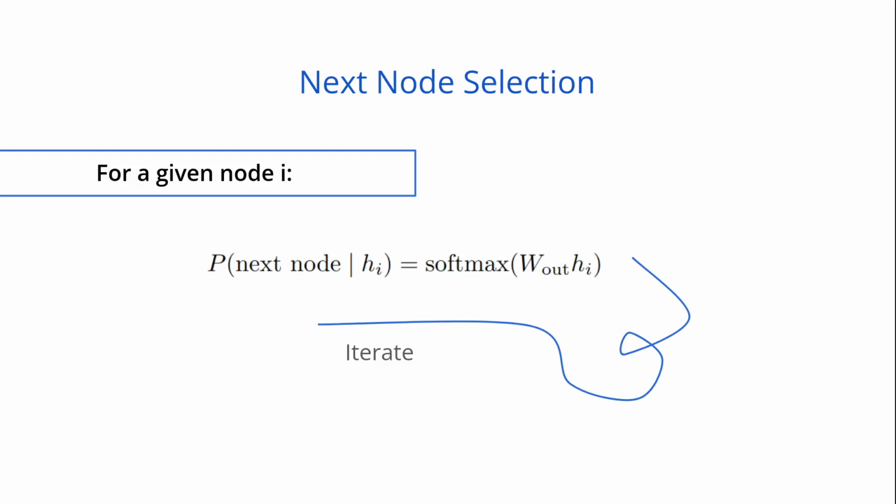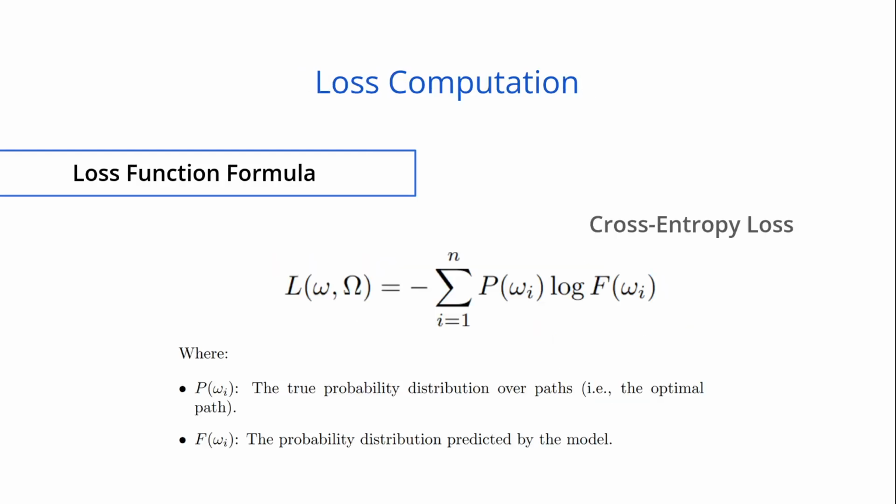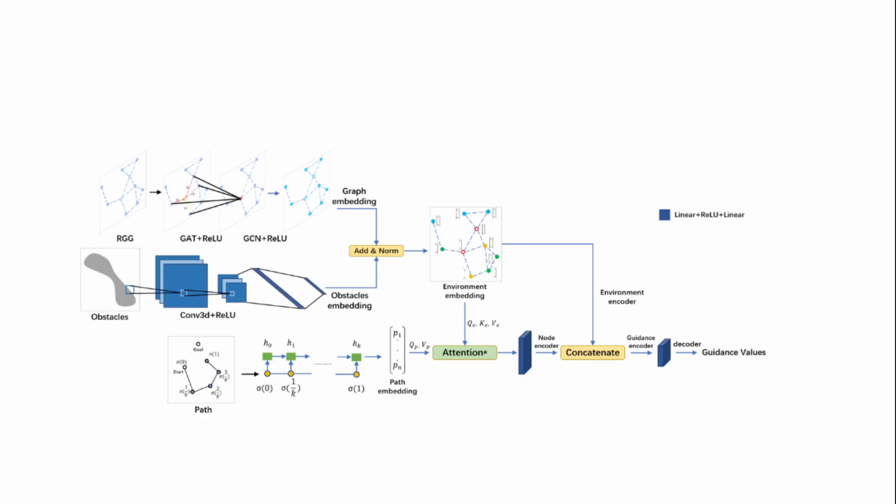But why do we know that the predicted path is optimal? The key idea of this algorithm is that the GNN is trained using reference paths generated by classical algorithms like Dijkstra or A-star. During training, we minimize the difference between the path predicted by GNN and the reference path. We typically do this with the use of a loss function. We can use cross-entropy loss, for example. We can calculate it with this formula and get the optimal path.